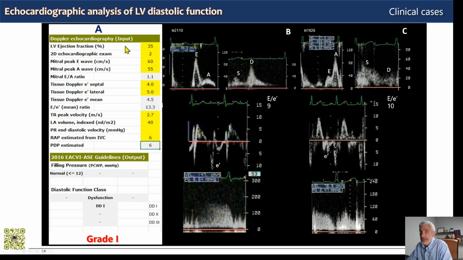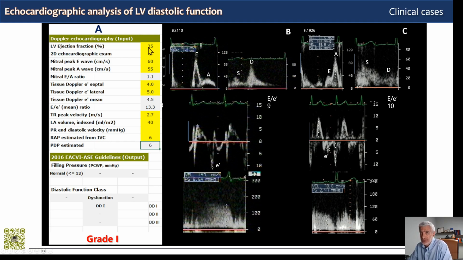The purpose of this spreadsheet is to give you the 2016 European American recommendations. If you insert the required variables, you have as an output the diastolic function class and the filling pressures.